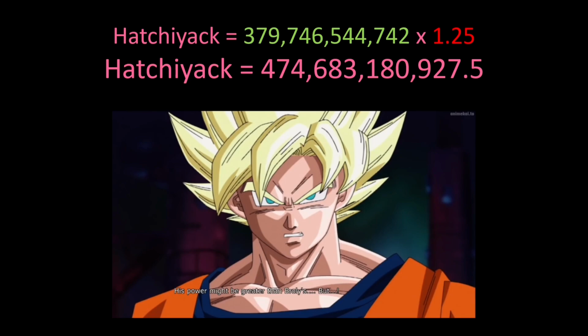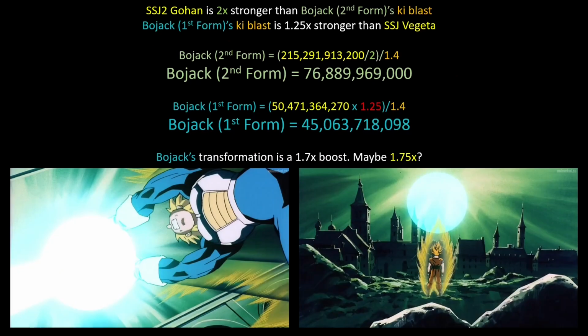I don't even need to put Hachiyak on screen for this. The movie/special handles the characters perfectly. All the feats of power are perfect according to the power levels you've calculated so far. Great. Now let's move to Bojack. Funnily enough, I have not even put Bojack on screen here, but that's fine. Hachiyak and Bojack, they'll both show up on the thumbnail.